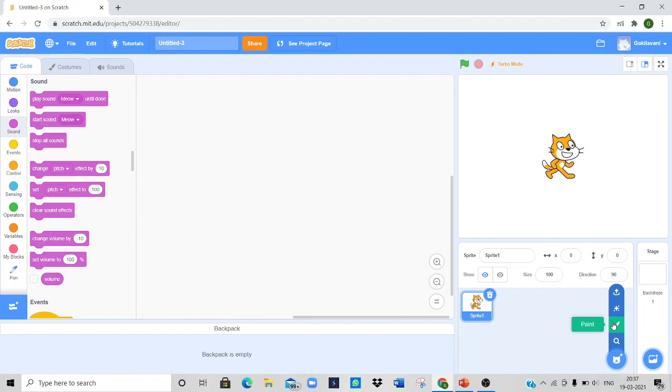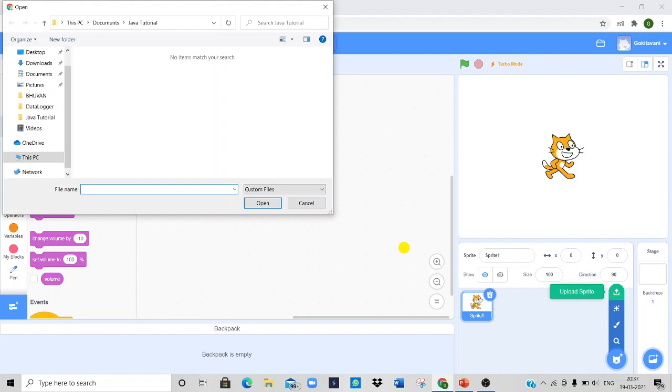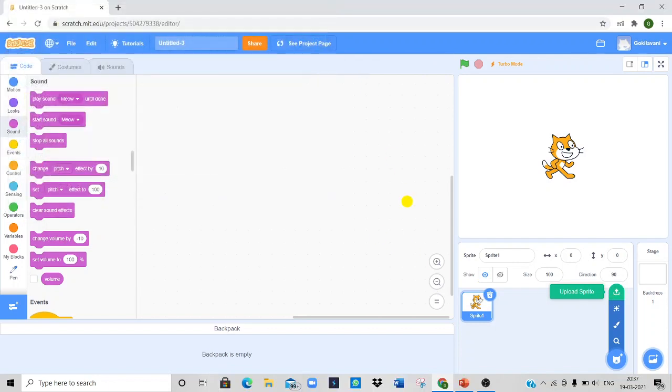Third one is uploading a sprite from a file. Clicking this button will open the select file dialog to upload a file. That offers a facility to choose a sprite from the files stored in your computer. And the fourth one is new sprite from the camera, which is called the surprise sprite. This option opens the web camera of your system, provided your system is equipped with it.